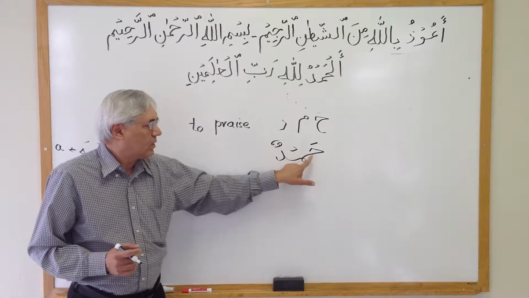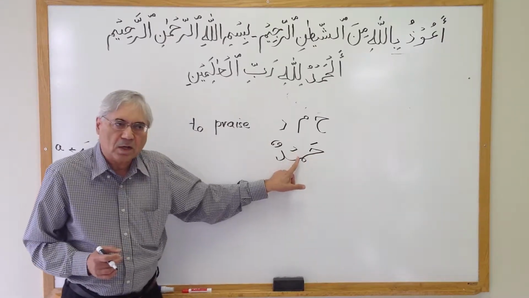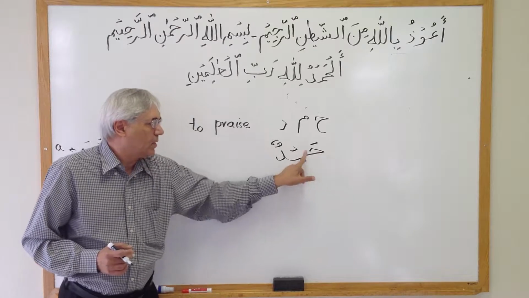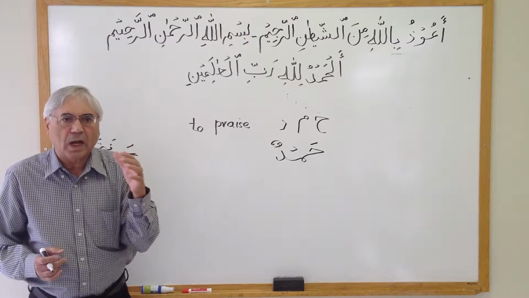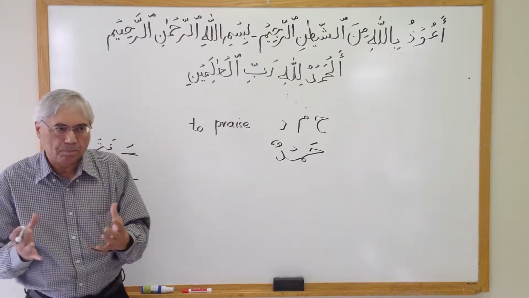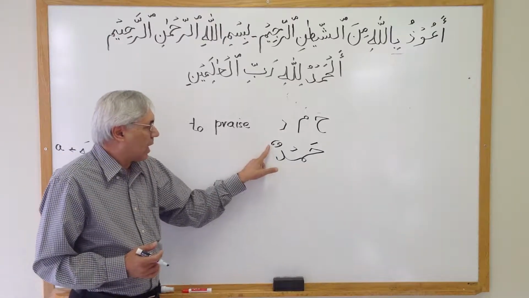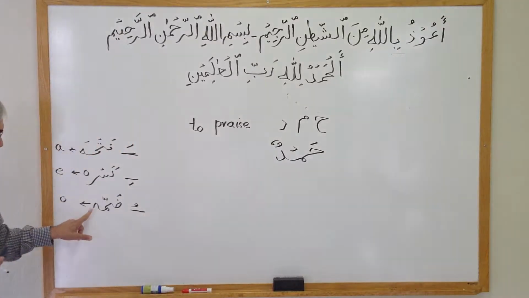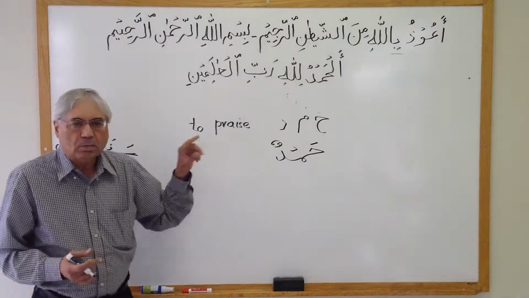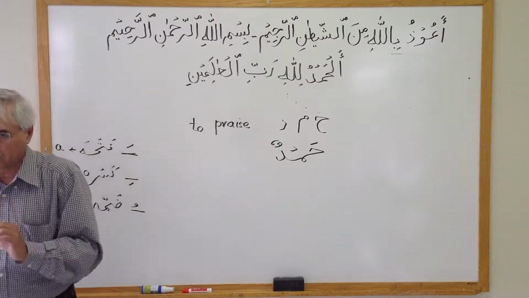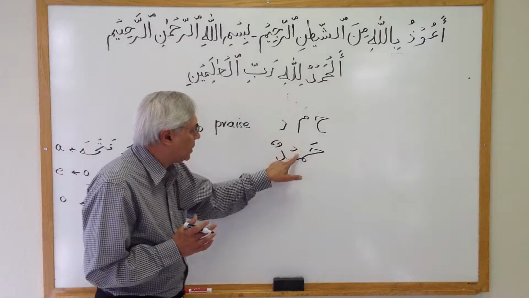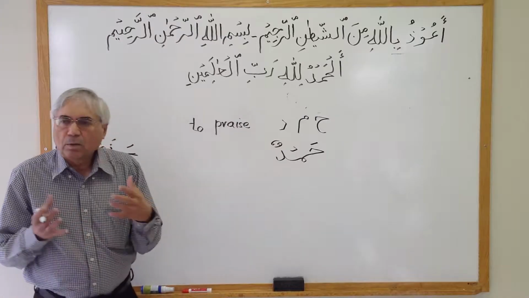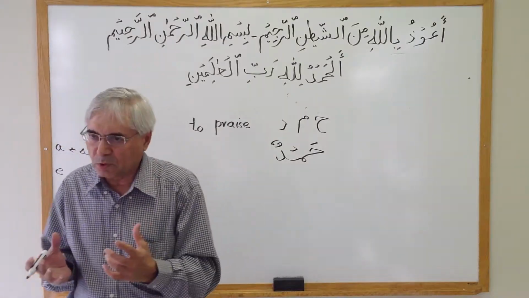The purpose of this is that by itself it does not have a sound, but it combines the first letter with the second letter, and now the combination of these two will be ham. And on the third letter, I put two dhammas here. They are called dhammatan, and they have the sound of noon. So the word is hamdun. By the help of these harakat, we're just helping to pronounce this word.